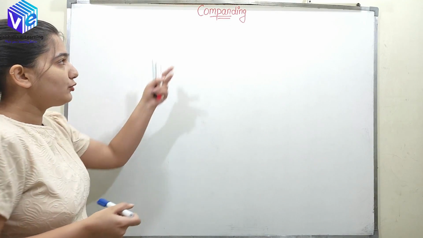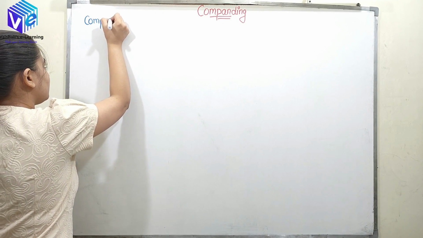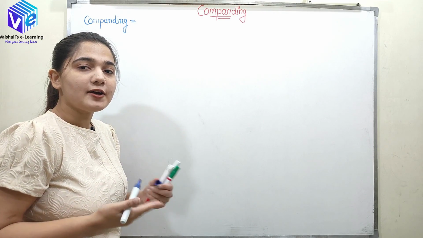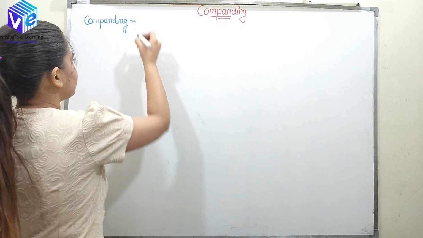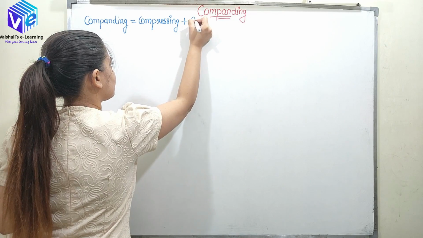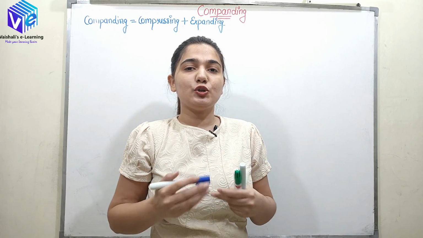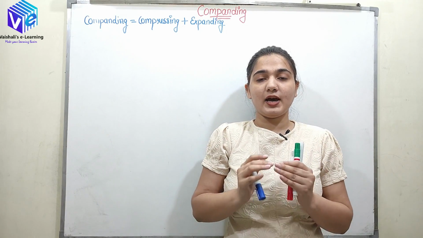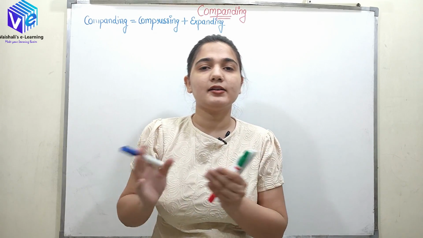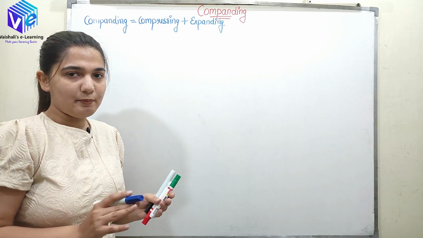Now if I talk about the word companding, this word is composed of two words. Companding is composed of compressor or compressing plus expanding. So now I hope you got the basic idea of what is happening. We are compressing the signal, then we are passing it to the uniform quantizer, and then at the receiver we are expanding it. This is a very simple process. Now let's understand this with the help of an example.